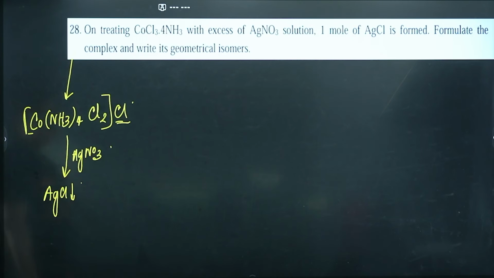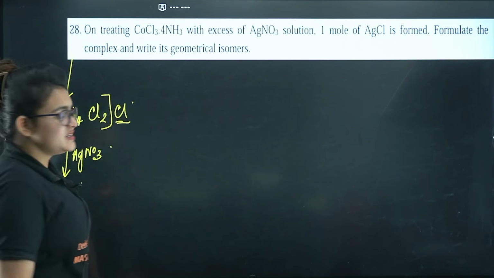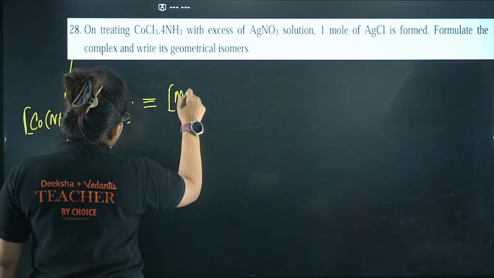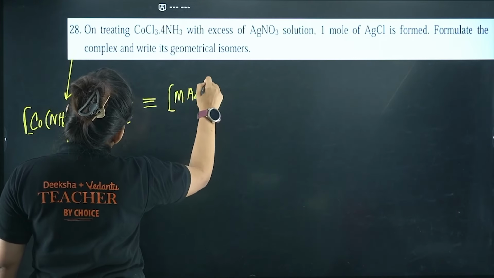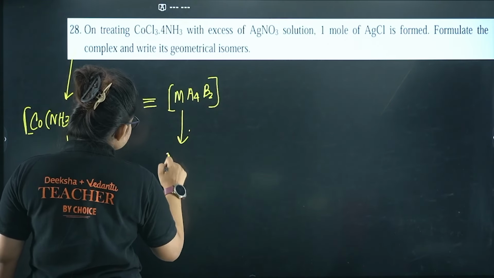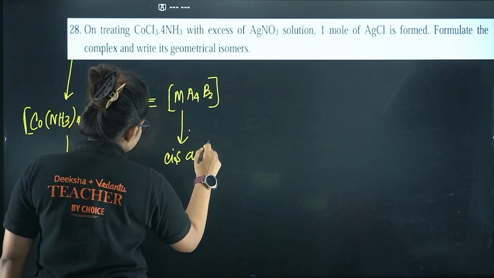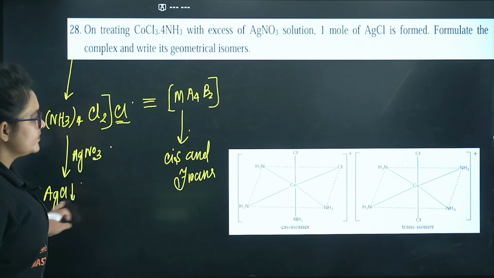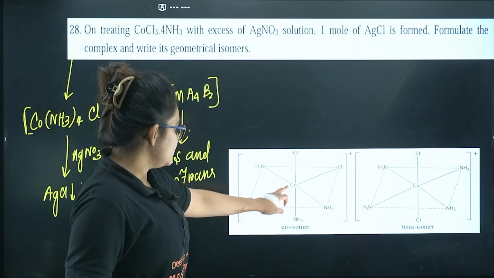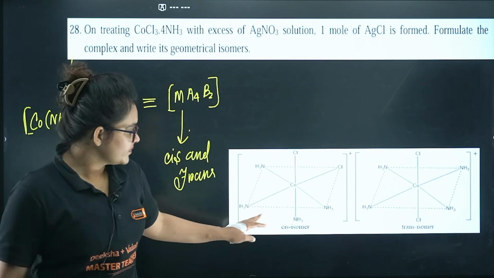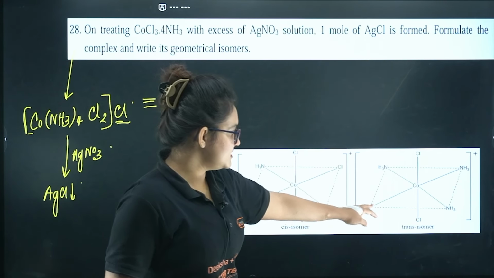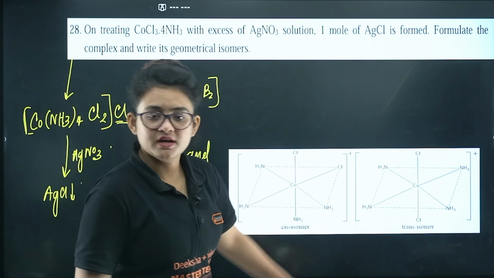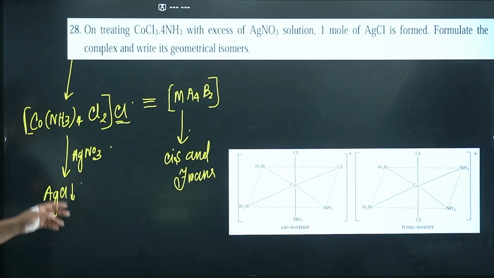So this is the complex. As you can see, it is an MA4B2 type of complex, and hence it will show cis and trans isomers. This is the cis isomer, where all the NH3 are on the same side and the Cl are on the same side. And here you can see the Cl on the opposite sides of each other. This is the trans one. I guess it's clear to you.